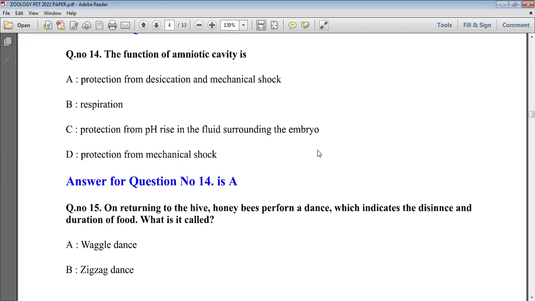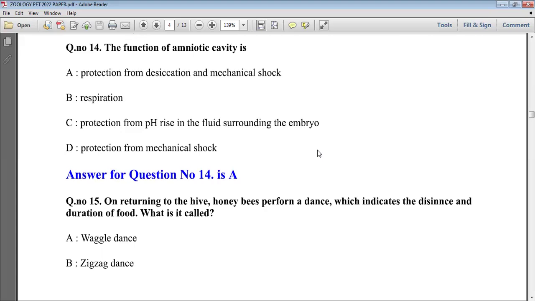Now the next question: the function of the amniotic cavity is. We know the amniotic cavity is present in the zygote and it provides nourishment to the developing embryo. So here option A is the correct answer. It gives the most appropriate answer. All the options given are correct, but the most appropriate answer is protection from desiccation and mechanical shock of the embryo, which is the main function of the amniotic cavity. The other options are also correct, but the most appropriate is option A.